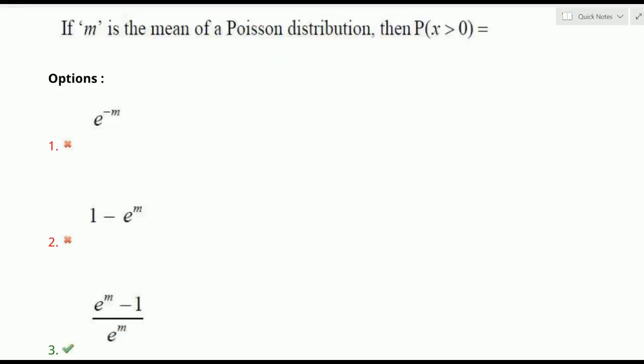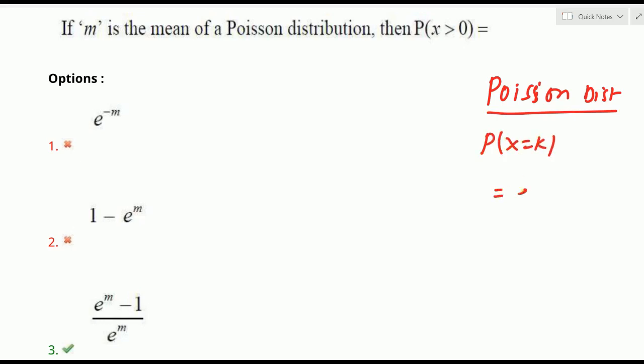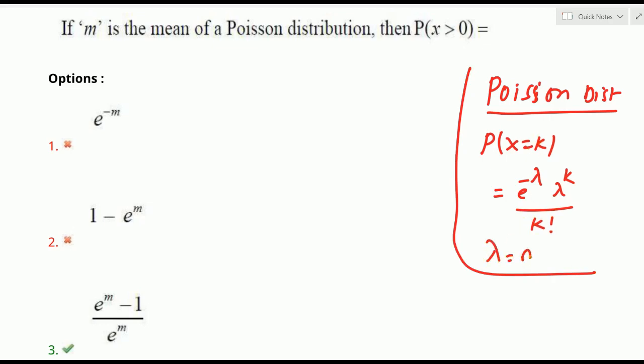Yes, what is given here? If m is a mean of Poisson distribution, then p of x greater than 0. సో Poisson distribution లో మనకి ఫార్మేషన్ తెలియాలి. Poisson distribution, వాట్ దట్? Poisson distribution లో ఫార్మేషన్ ఏంటి అంటే ప్రాబిలిటీ ఆఫ్ సర్టెన్ k, we have to collect e power minus lambda, lambda power k by k factorial. This is by the Poisson distribution for probability of certain k. Here lambda is called as mean, it is also known as parameter.